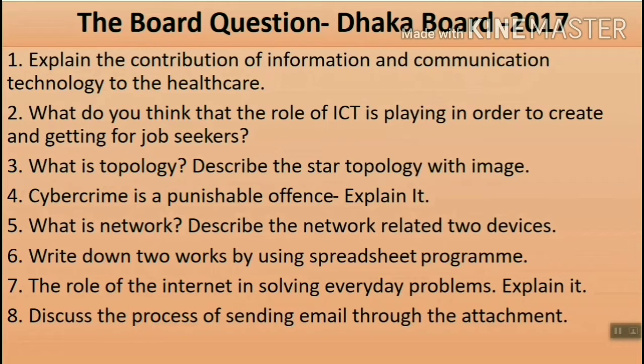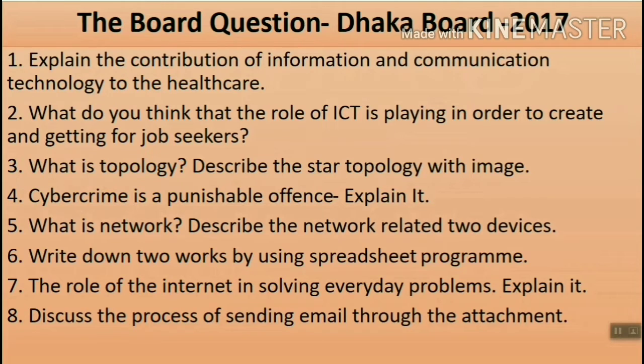So if you check here, you will see 1 number, 2 number is from chapter 1. Topology and network, chapter 2. Cybercrime is from chapter 3. Then spreadsheet 1 question from chapter 4, and last 7 and 8, those are from chapter 5.